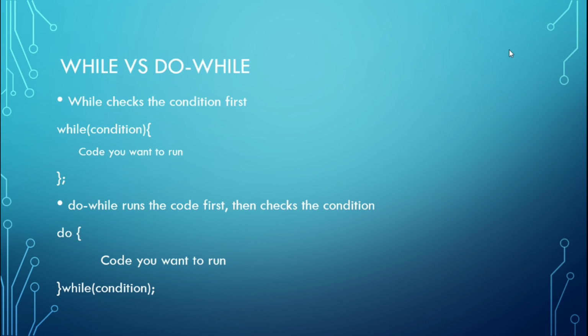Both while and do while loops repeat the same code based on a condition, right? But here's the critical difference, and if you miss this, your code breaks. While checks the condition first, do while runs the code first, then checks the condition. That's it. That's the whole video. But now we prove it with logic.